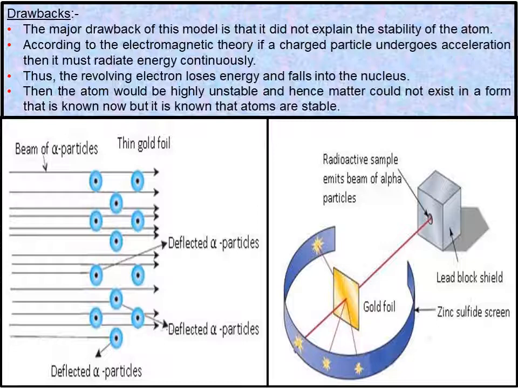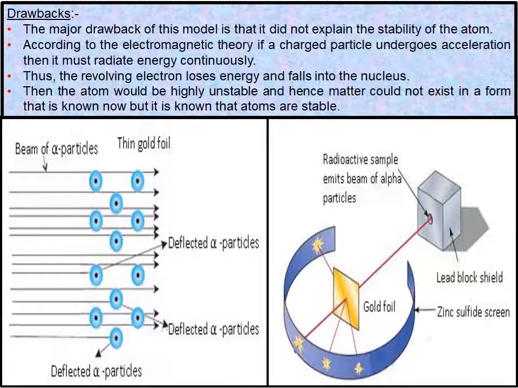Drawbacks. The major drawback of this model is that it didn't explain the stability of the atom. According to the electromagnetic theory, if a charged particle undergoes acceleration, then it must radiate energy continuously. Thus, the revolving electron loses energy and falls into the nucleus.